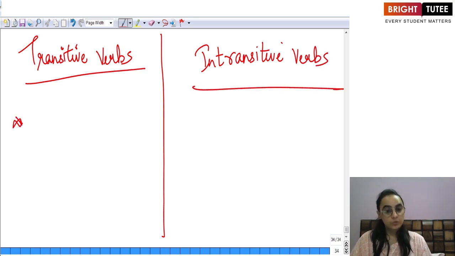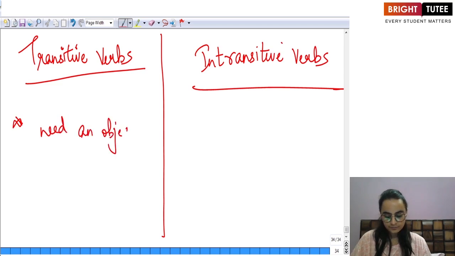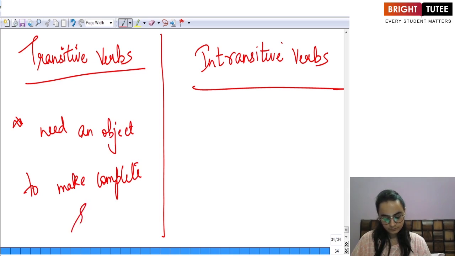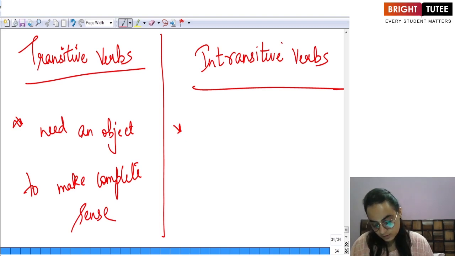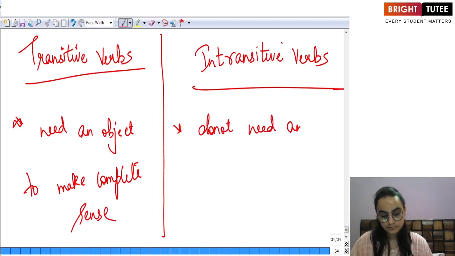Transitive verbs are those that need an object to make complete sense. And what are intransitive verbs? Intransitive verbs are those that do not need an object to make sense.